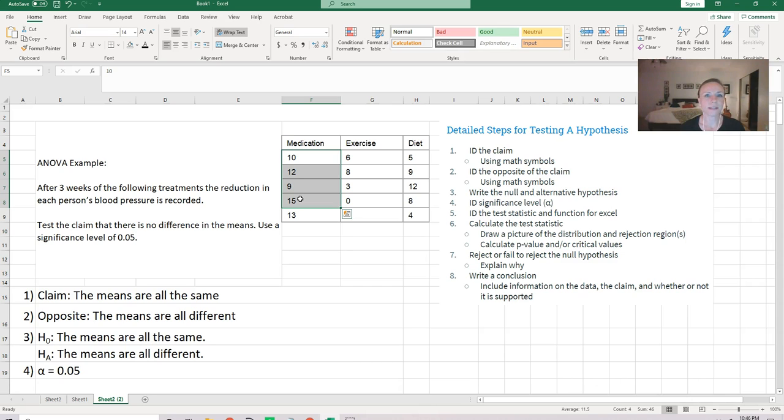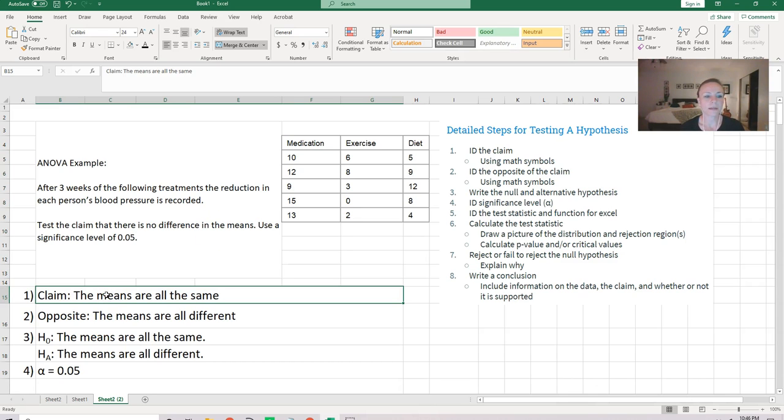So our first step is to ID the claim. The claim is that the means are all the same. Test the claim that there is no difference in the means. The opposite would be that the means are all different.